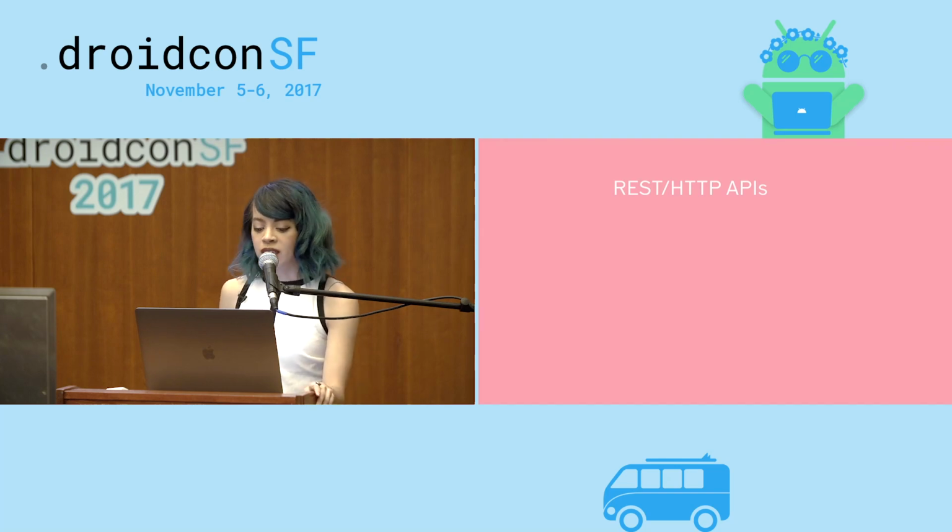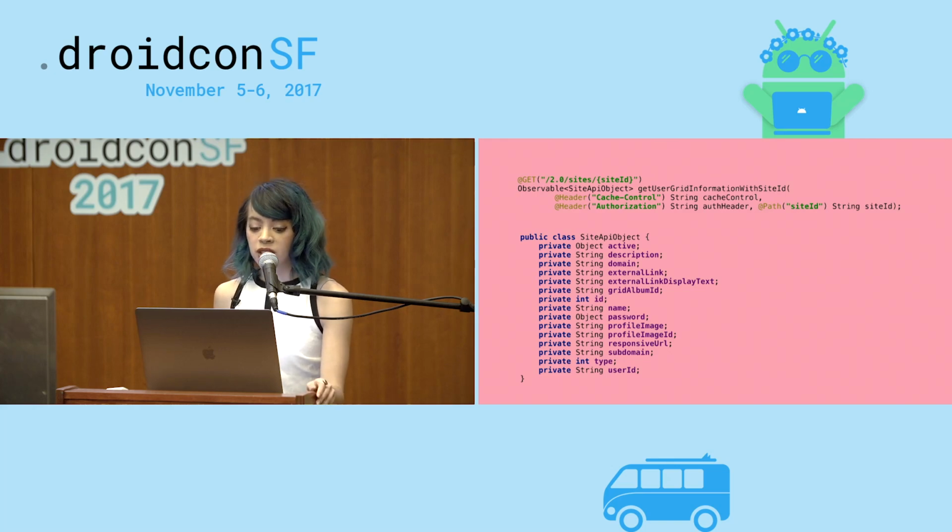You're all familiar with it. It consists of making a request to a URL over HTTP. You attach some parameters or some body to your request, and you get a response in the format of XML, JSON, HTML, or any number of different formats. There's a popular library for Android called Retrofit. The code might look something like this.